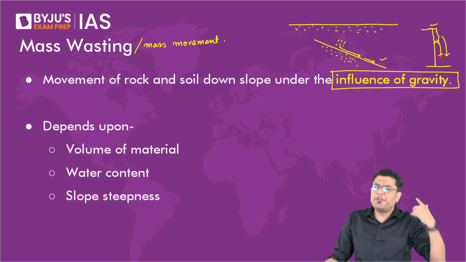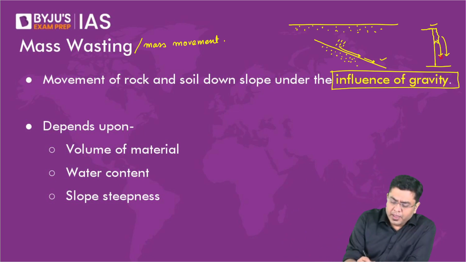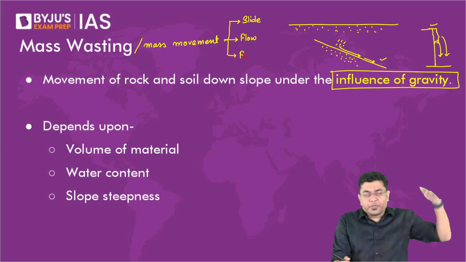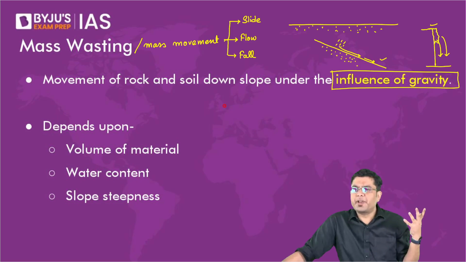So, you have different types of mass movement. They are also classified into different types. Here you have the slide, flow, and fall. Slide means materials will start slipping and sliding under the influence of gravity.